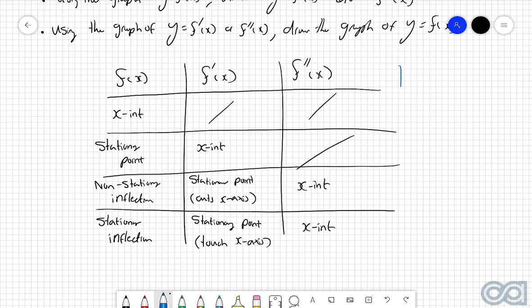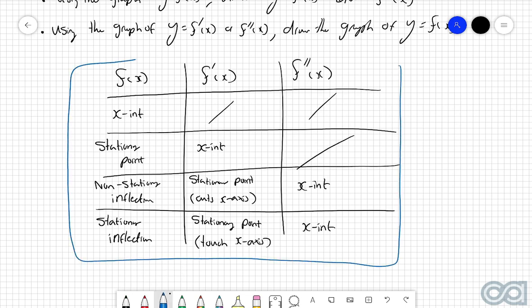This table here is going to be very, very helpful when you are doing these types of questions, because if you can identify where the key features are on any of these graphs, then you can very easily go forward or backwards towards what those key features are going to look like for the other types of graphs that you could be working with.